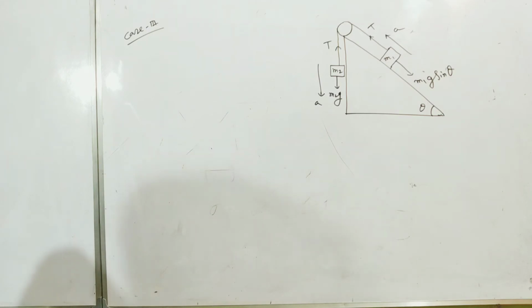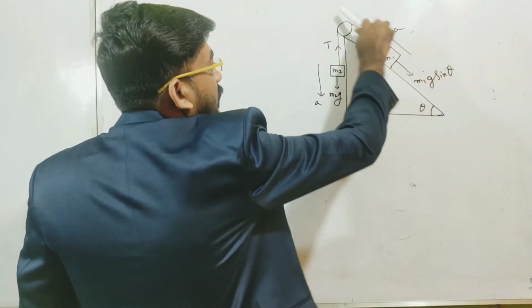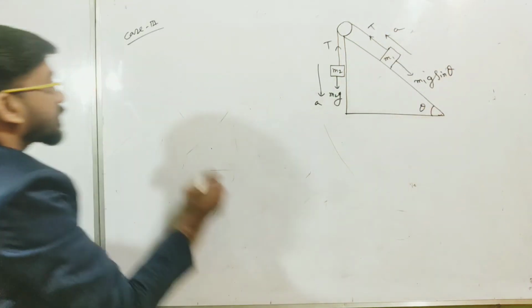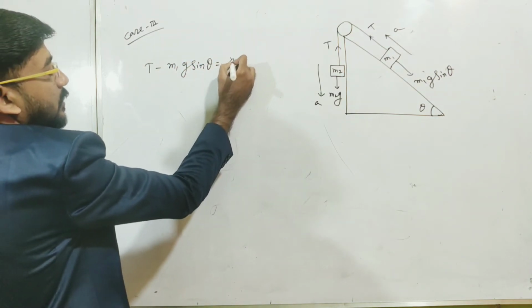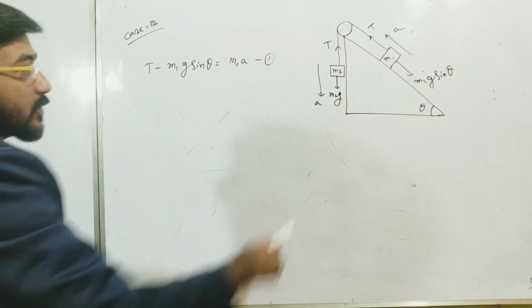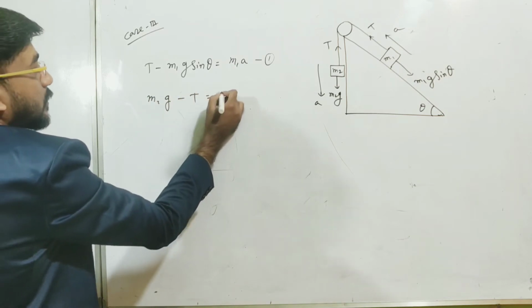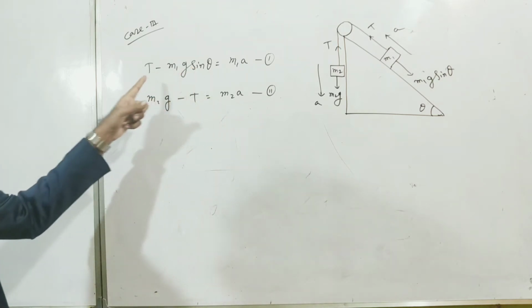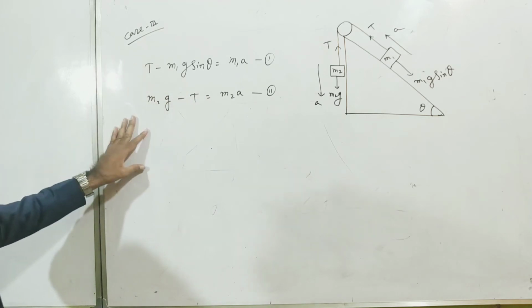Okay, now you should write the equation of motion and solve the equations. So what will be the equation of motion for m1? For m1, the acceleration is along this direction, so this will be the positive direction. So T minus m1g sin theta will be m1a. This will be our equation 1, and equation 2 will be m2g minus T will be m2a. This is our equation 2. Now again you have to solve these two equations and you will get the result of T and a. So I have left this for your homework.